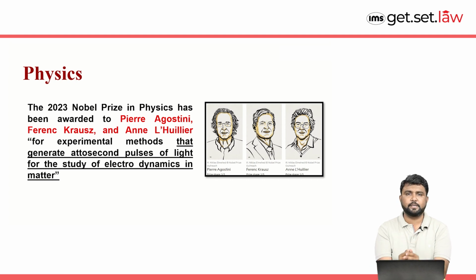Again, the Nobel Prize in the field of physics was shared by 3 people. Okay, who were the people? That is very important for your exam perspective. So the first one is Pierre Agostini, Ferenc Krausz, and Anne L'Huillier. They have been given the prize for generating attosecond pulses of light for the study of electron dynamics in matter.